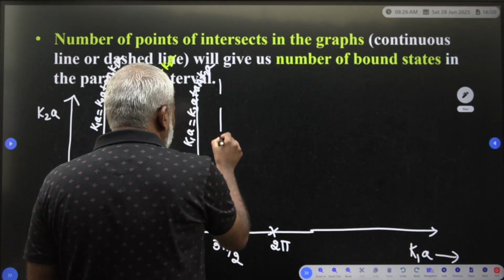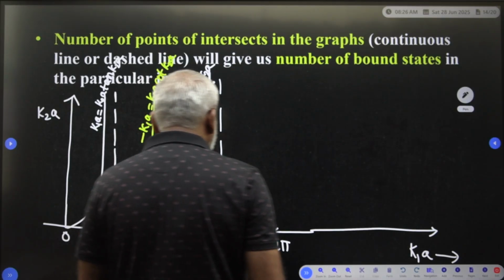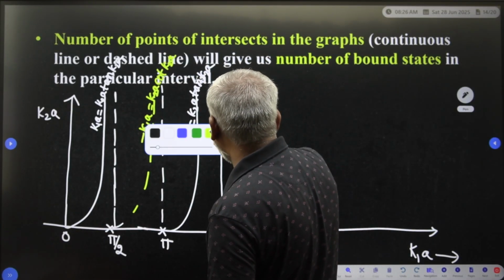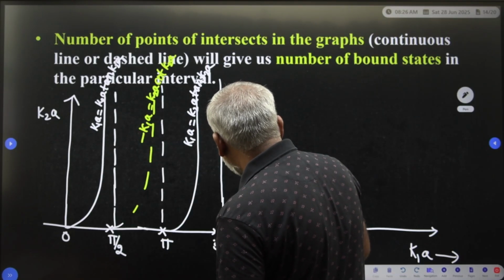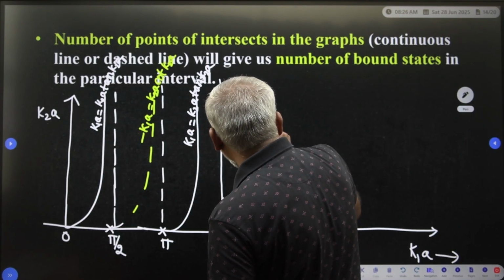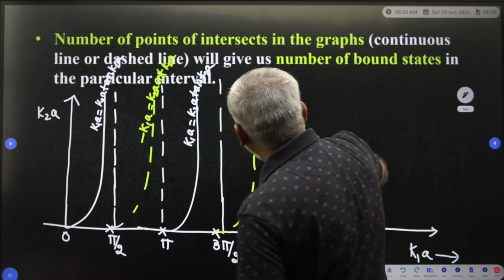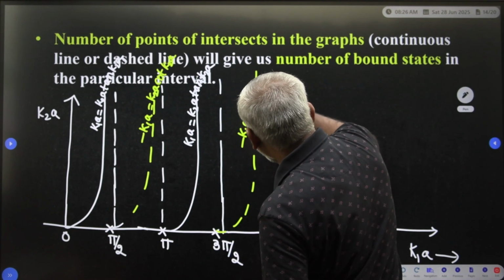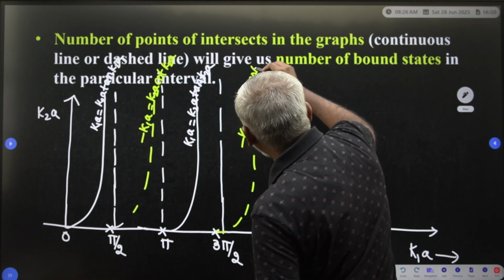Again take 3 by 2. Again the dotted line will come. So this is minus K1a is equal to K2a cot K2a.